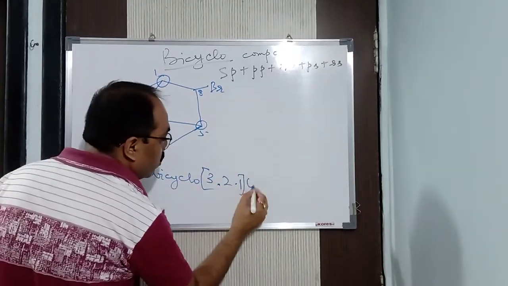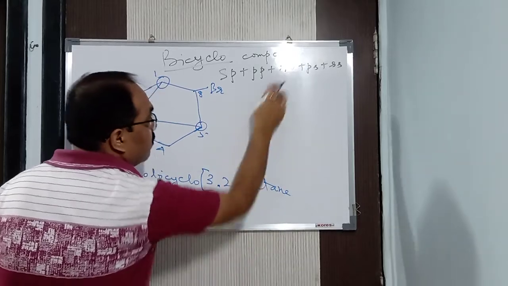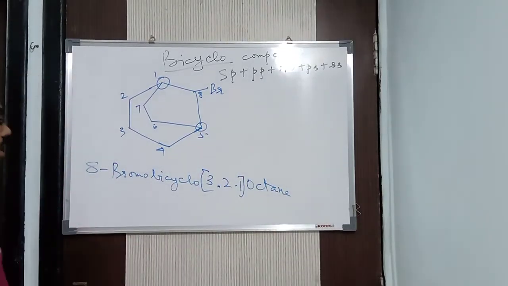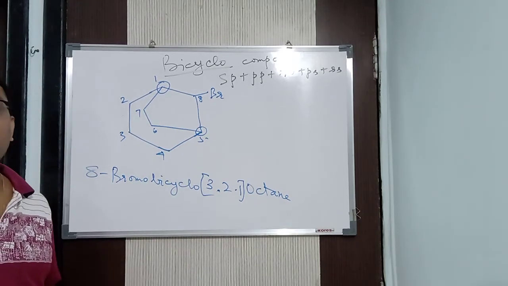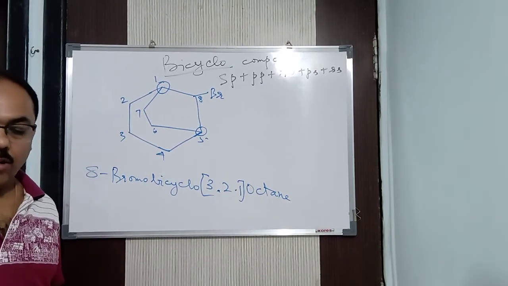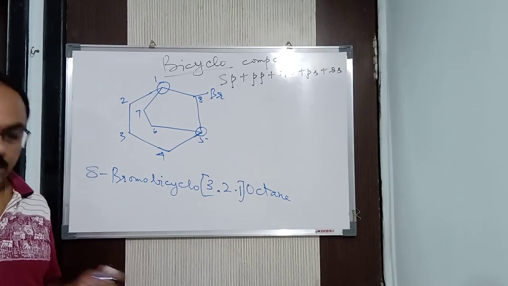Now, how many carbon is it? Root word is what? Oct. Primary suffix is what? Ane. Finished. So 8-bromo-bicyclo[3.2.1]octane. In this way the naming is being done for the bicyclo compound, so to say. Okay? Thank you very much.